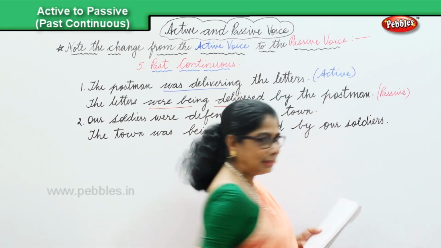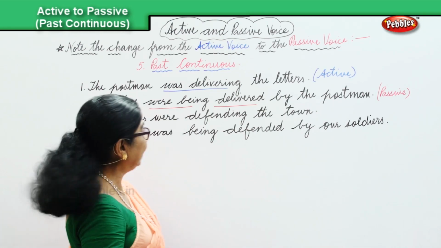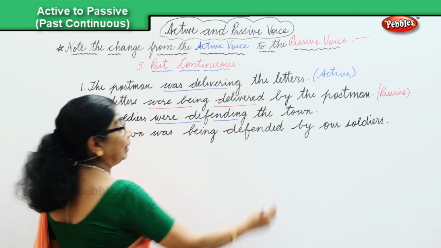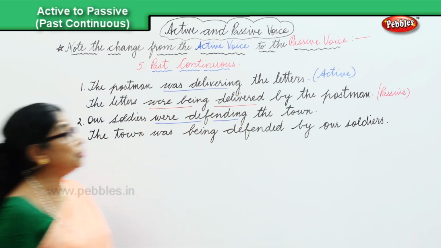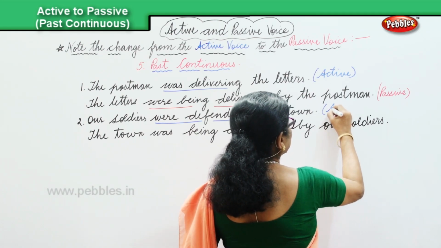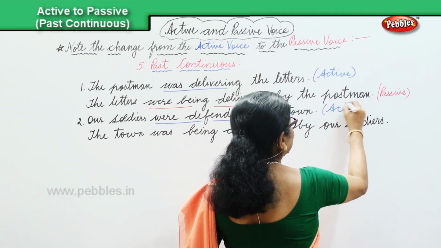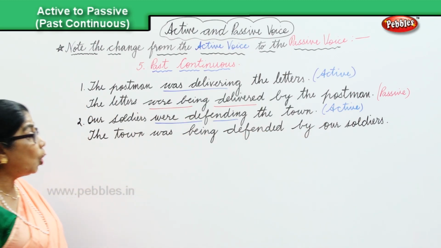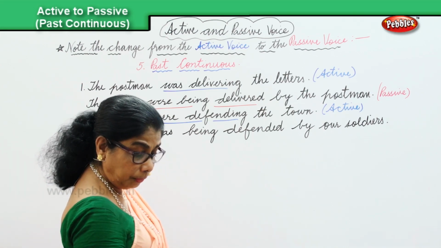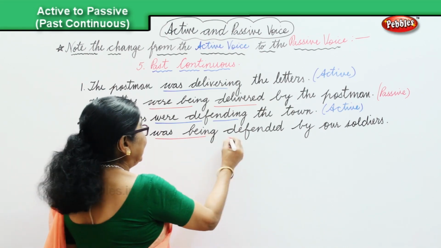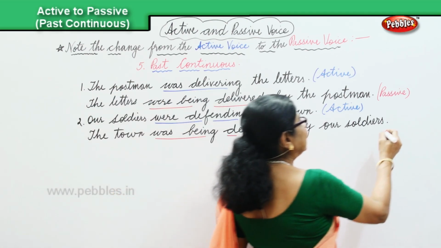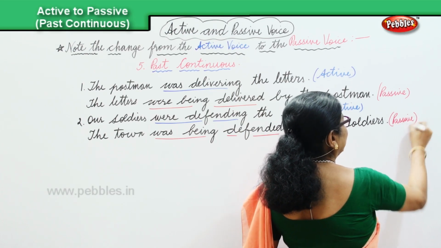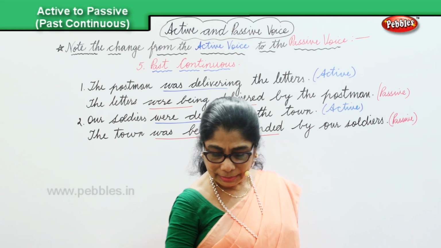So now look at the active and the passive. Let's look at the verb also. Our soldiers were defending the town. In the past continuous, it's the active voice. And the second one, changed into the passive, we have the town was being defended, and that's in the passive. Passive voice.